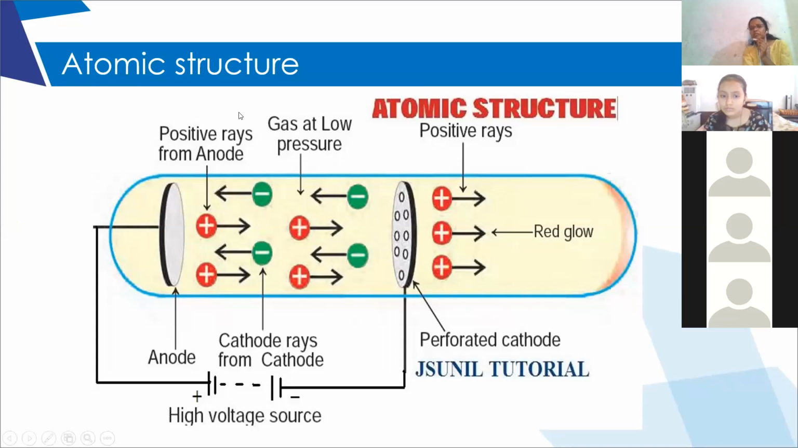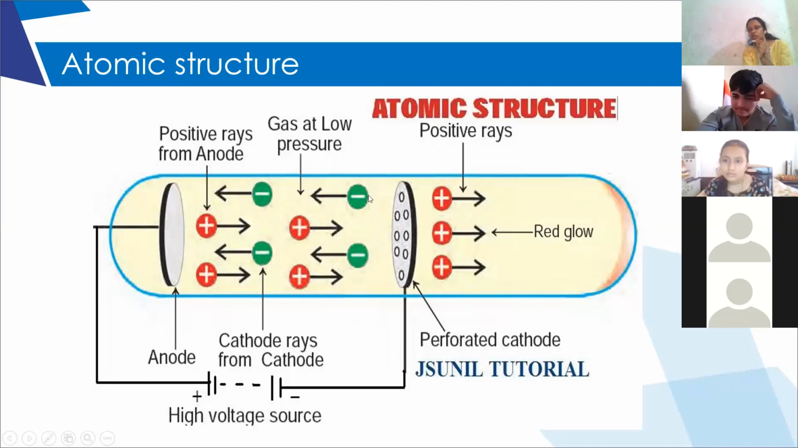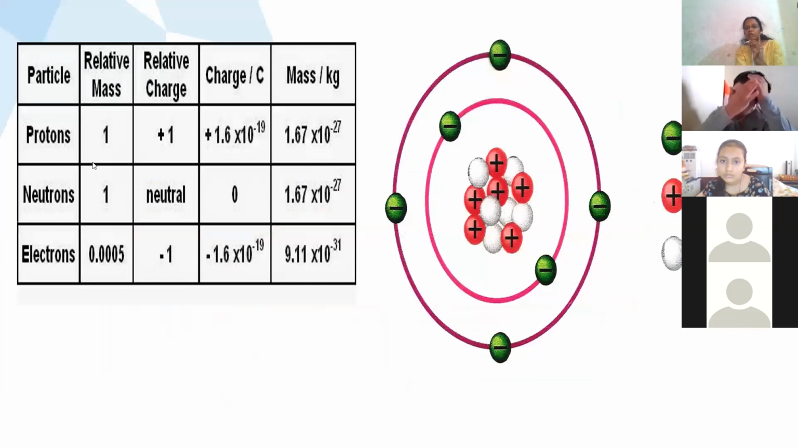Some particles originate from the negatively charged cathode and go towards the positively charged anode. So they named the positively charged particles protons and the negatively charged particles electrons. After this, we discussed that Chadwick discovered neutrons. Now, when we compare these three subatomic particles, protons and neutrons contribute to the mass of an atom.